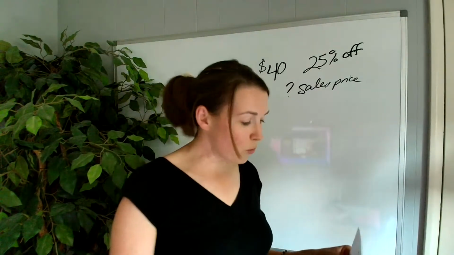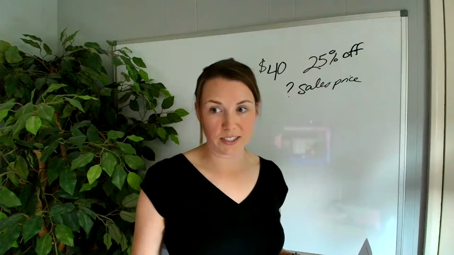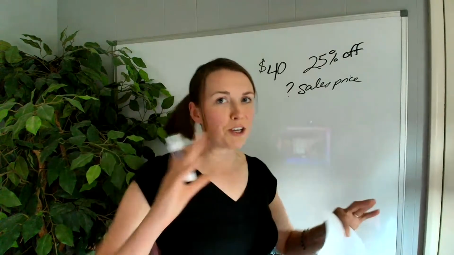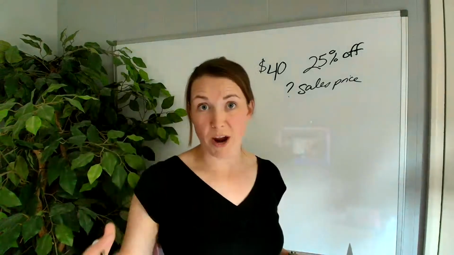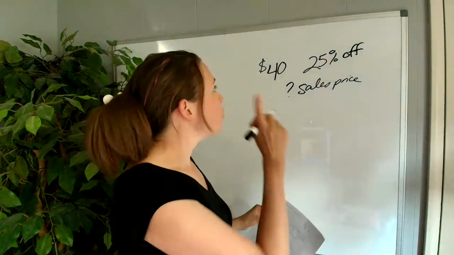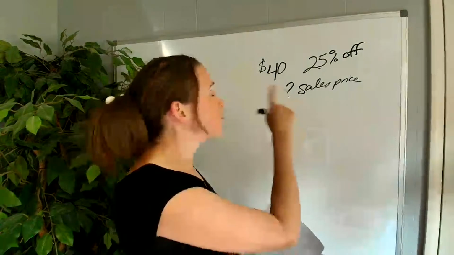What is the sales price? Okay, so there are two different ways that we could do this, but we're going to figure out how much we're saving, and then we'll subtract that from the full price. Okay, so 25% times 40.